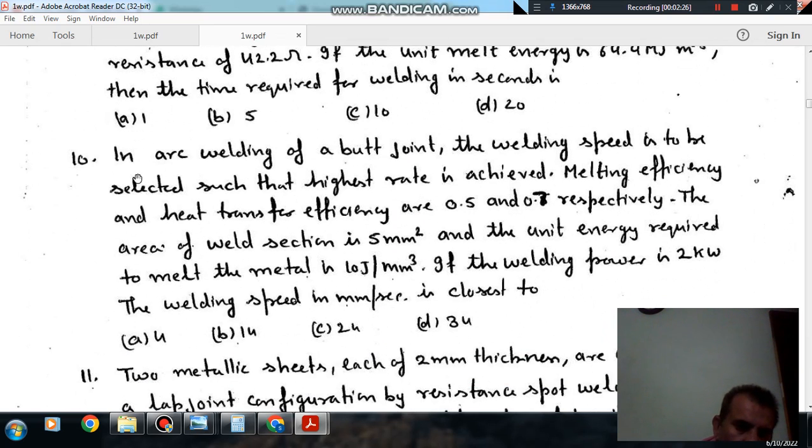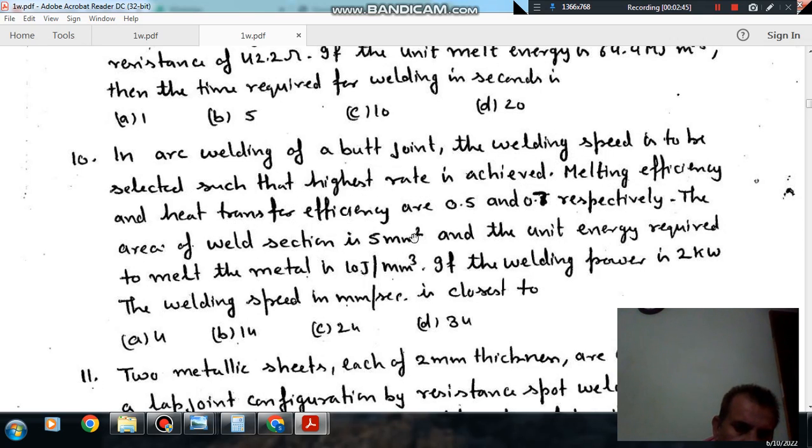Next, question number 10. In arc welding of a butt joint, the welding speed is to be selected such that the highest rate is achieved. The melting efficiency and melt transfer efficiency are 0.5 and 0.7 respectively.